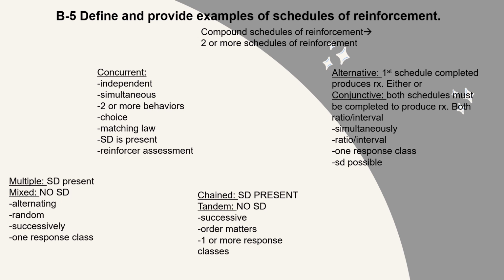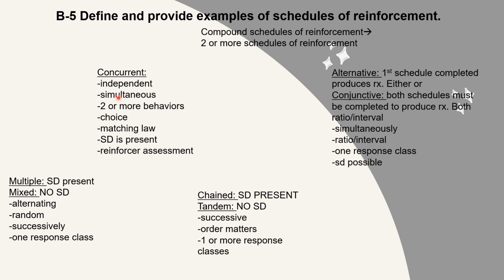And again, here we are with section B5 continued. Schedules of reinforcement is a really big and detailed section, so it's a lot of material. Section B5, this one in particular, refers to the compound schedules of reinforcement.